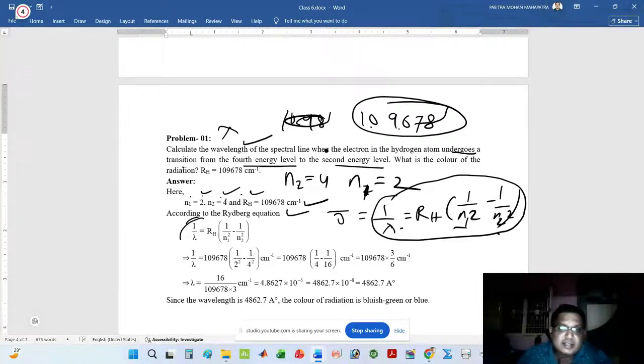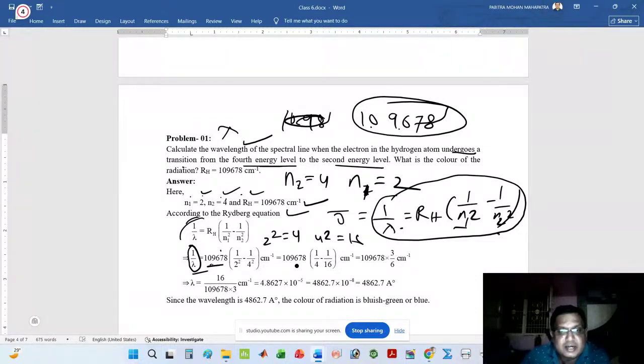Putting in the values, 1 by lambda is equal to 109678 into 1 by 2 square minus 1 by 4 square. 2 square is 4, 4 square is 16.